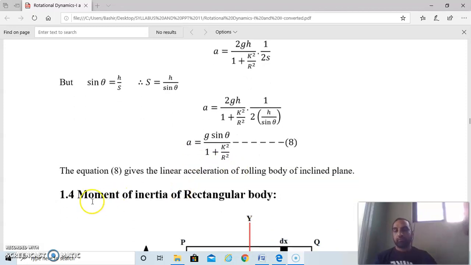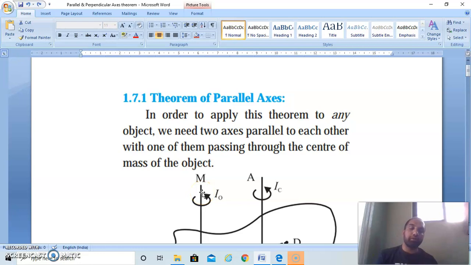Now the next point is the moment of inertia of a rectangular body. But before finding the moment of inertia of any body, first we need to know the parallel axis theorem and the perpendicular axis theorem, because these two theorems are useful for finding the moment of inertia of any object parallel or perpendicular to the axis through the center of mass of that body. So we will discuss first the parallel axis theorem and the perpendicular axis theorem, and then we will see the moment of inertia of a particular object.